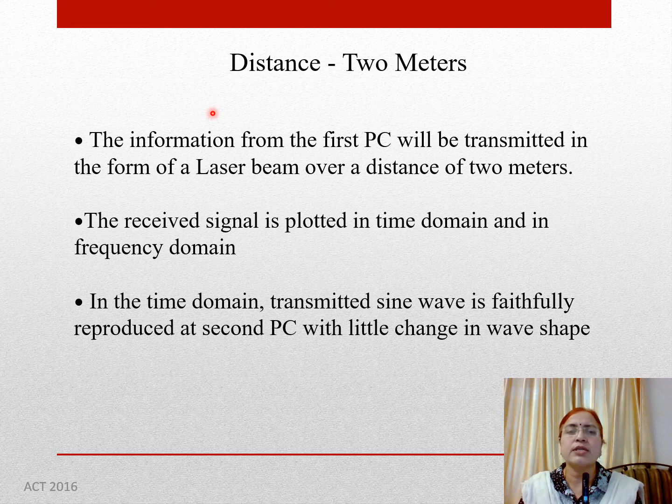Here we are going to see the result when the distance between the two PCs is 2 meters, or rather the distance between the transmitter and receiver is 2 meters. The information from the first PC will be transmitted in the form of a laser beam over a distance of 2 meters. The received signal is plotted in the time domain and in the frequency domain by taking the FFT. In the time domain, the transmitted sine wave is faithfully reproduced at the second PC with little change in the shape of the waveform.